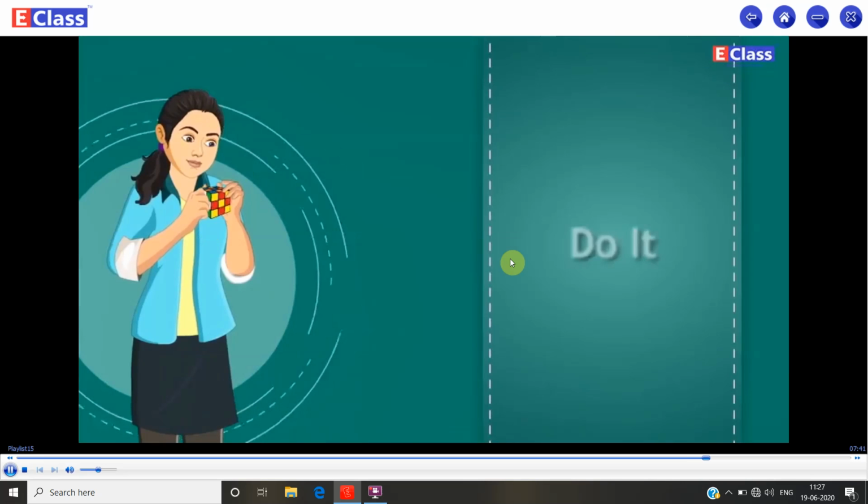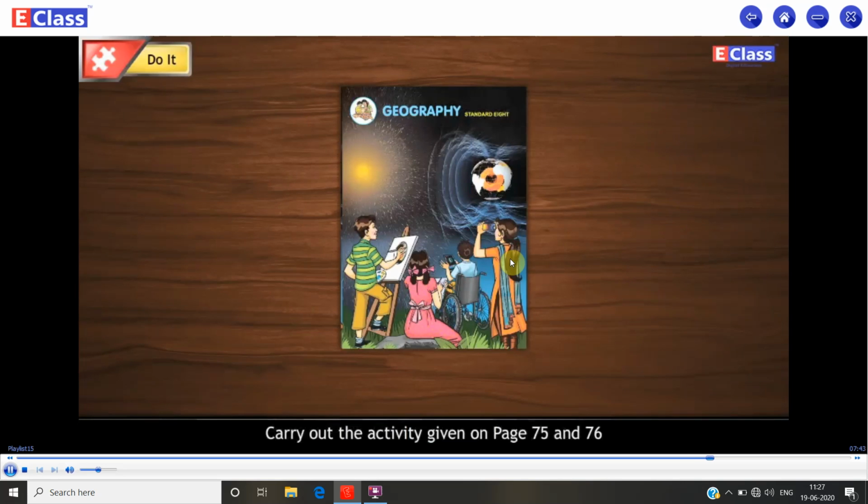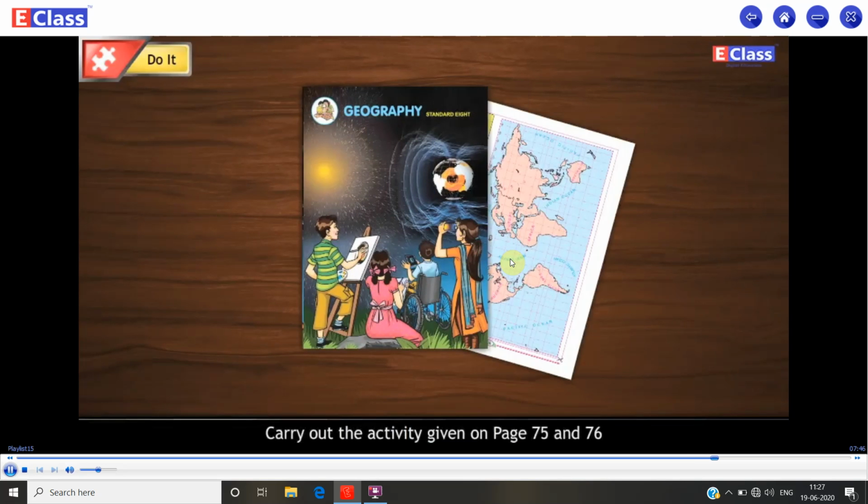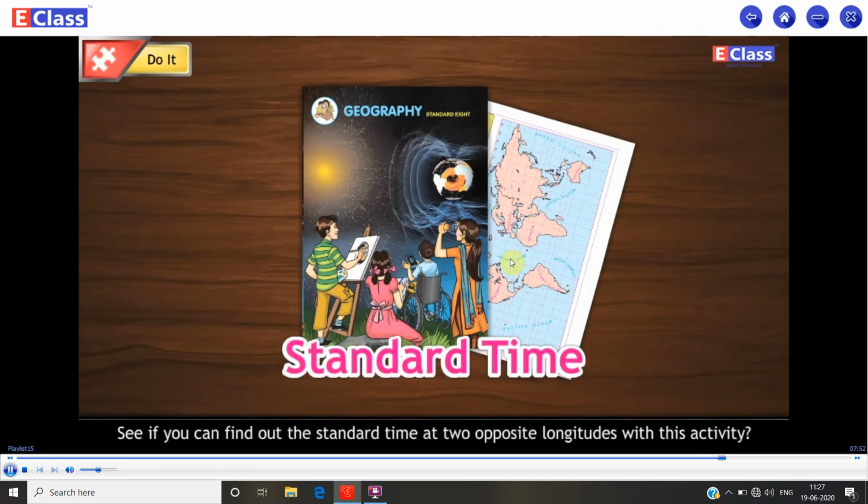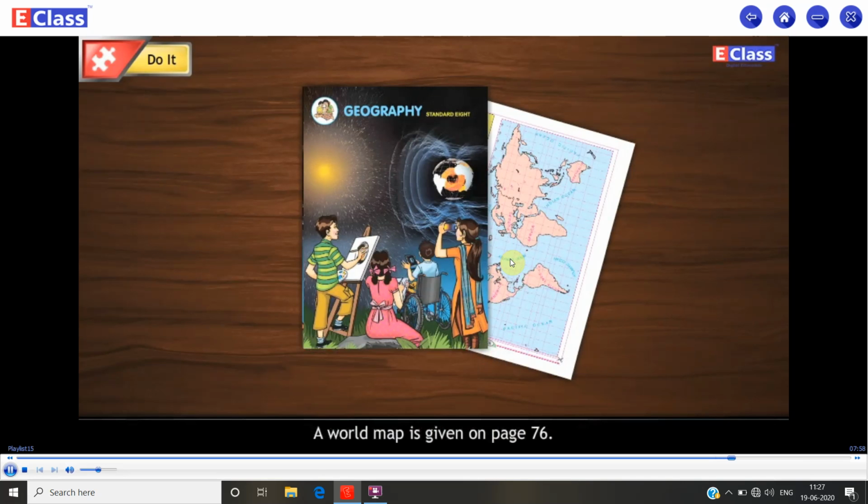Do it. Carry out the activity given on page 75 and 76 and understand the standard time of various locations. See if you can find out the standard time at two opposite longitudes with this activity. A world map is given on page 76.